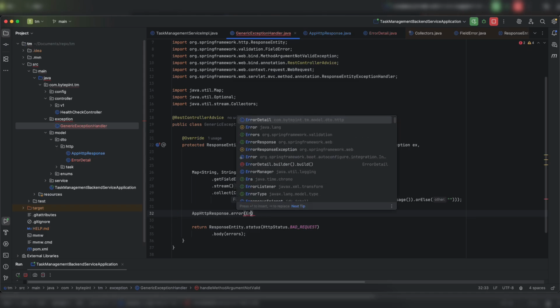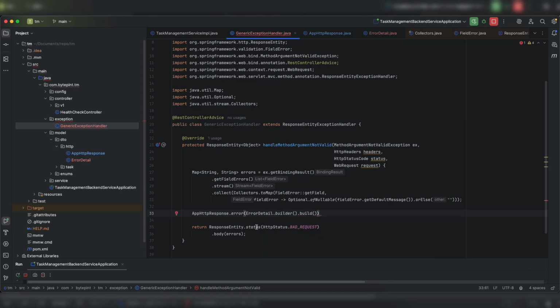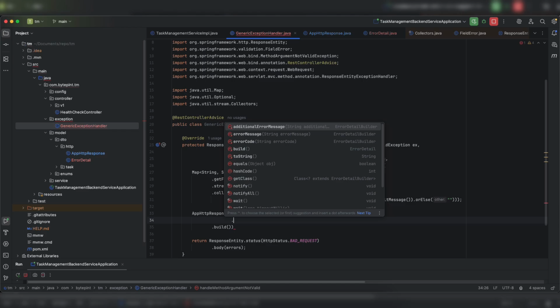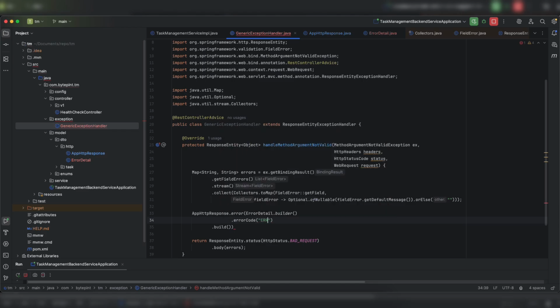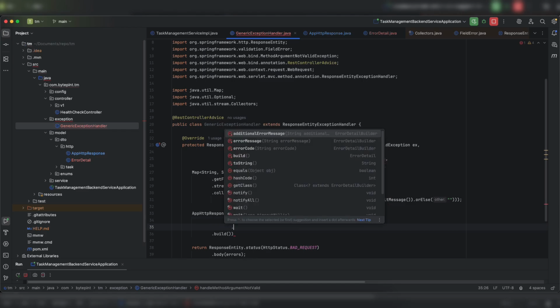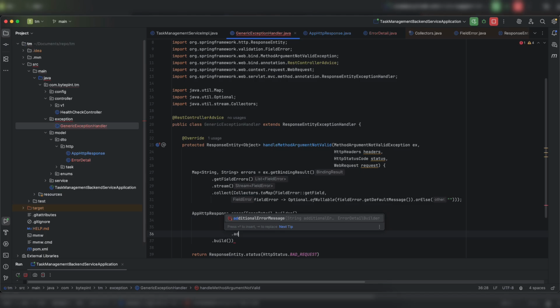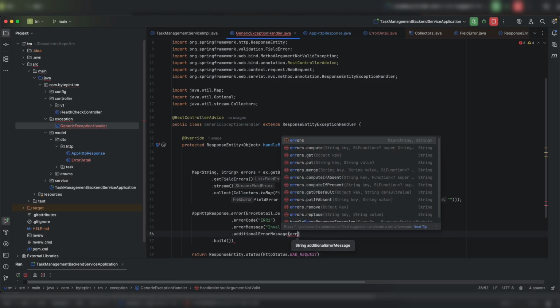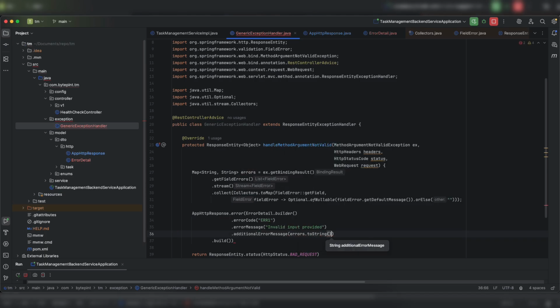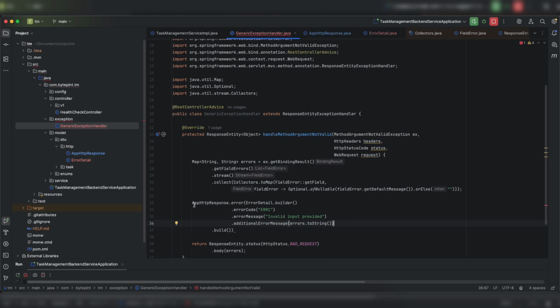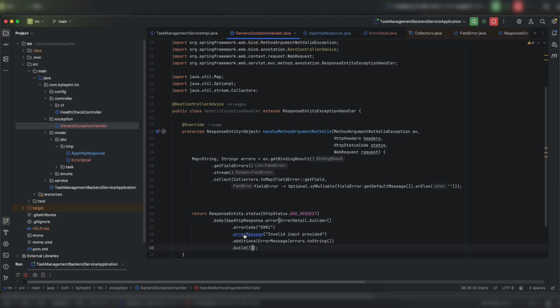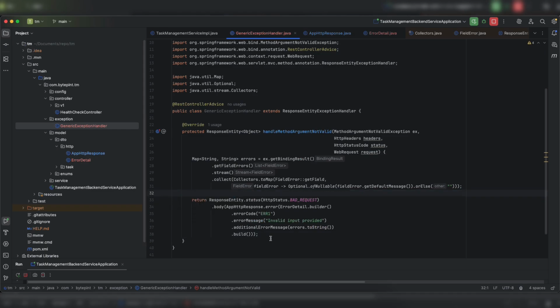Okay. And what is the benefit? Basically I can do error.builder. Now I can set my error code. So let's say this ERR1 for now. Error message, let's say invalid input provided. And additional error message, I want errors dot to string. Okay. Now I can just cut it and paste here. Okay, let me remove extra spaces.